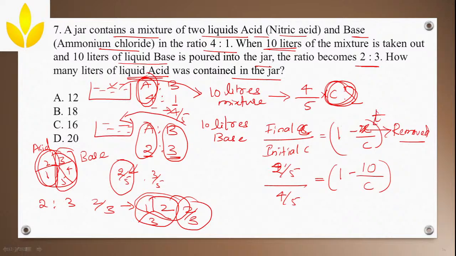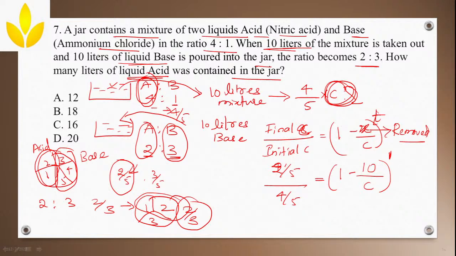Next, what is this T? This is how many times you will remove and replace. Here what am I doing? I am removing 10 liters once and replacing it, correct? So the procedure is happening only once. You are removing 10 liters and adding 10 liters, so T is 1. Suppose first I remove 10 liters and add 10 liters of base, again I remove 10 liters of the mixture and add another 10 liters of the acid, for example. Then how many times? 2 times. The procedure is repeating, so you will write T as 2 here.